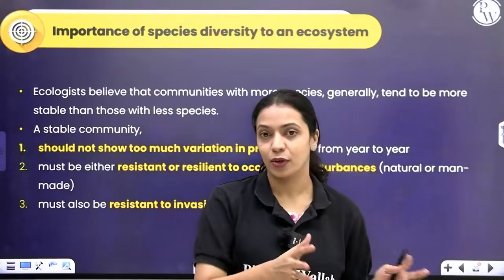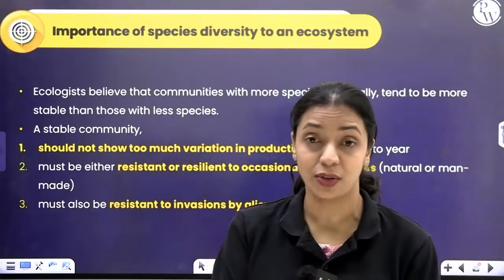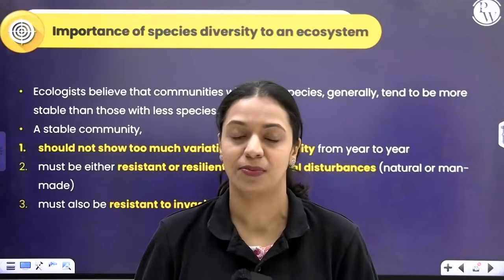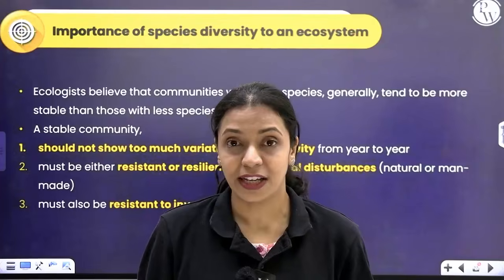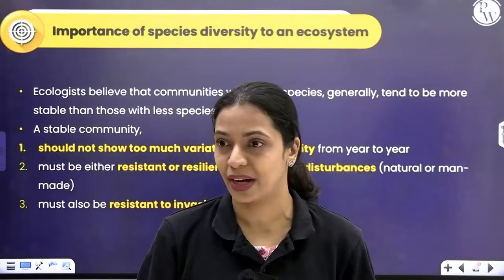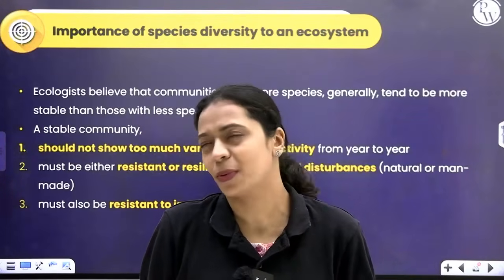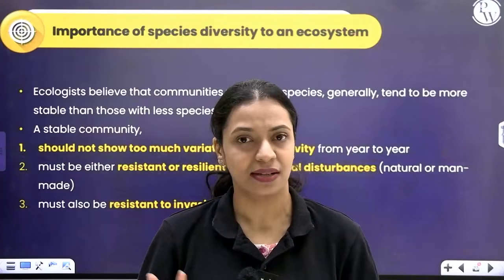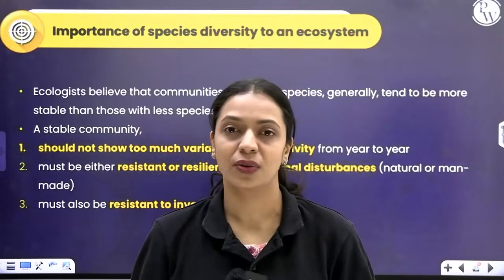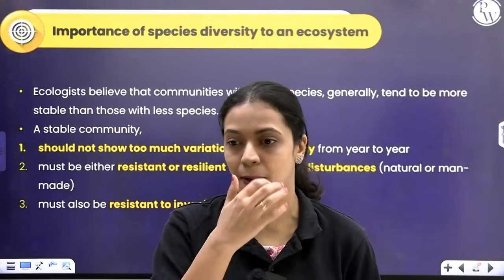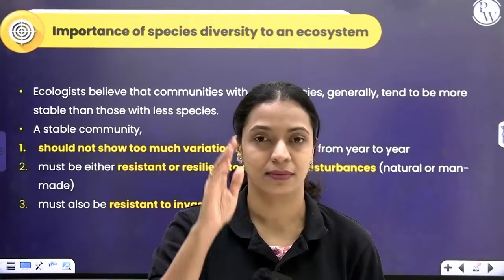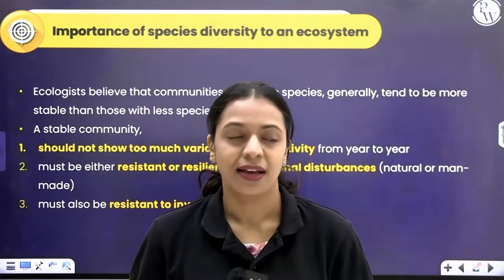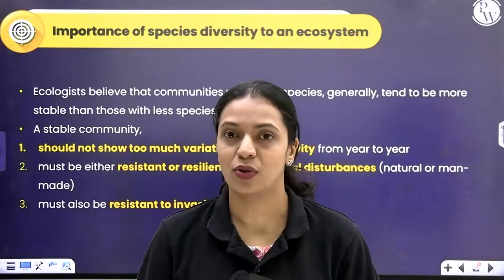How can you say that an ecosystem is stable? You're comparing two ecosystems. How can you say one is more stable than the other? What are the characteristics that will define which ecosystem is stable? For example, a good teacher is a teacher who knows the subject well, who can deliver it properly, who probably has neat board work, and is patient and listens to students. These are traits of a good teacher. Traits of a good student: somebody who has focus, who has no distractions, and who has his eyes set on his goal. He will follow everything the teacher says to the T, and he is disciplined. These are good qualities of a student.